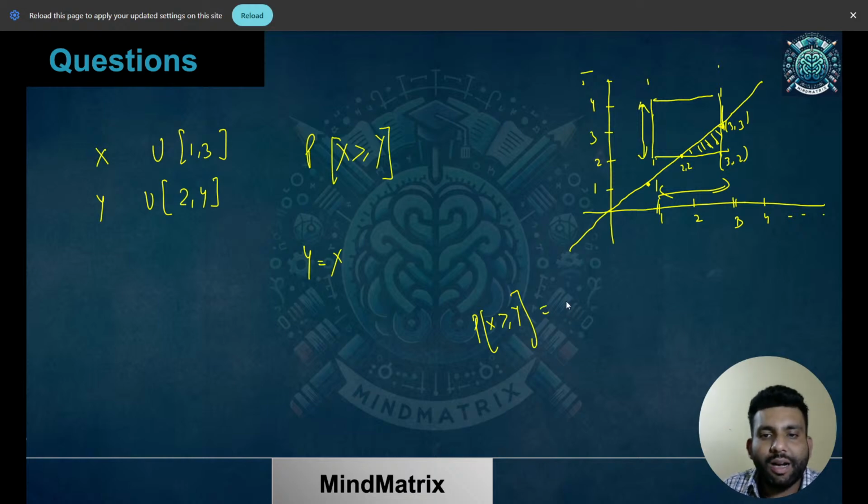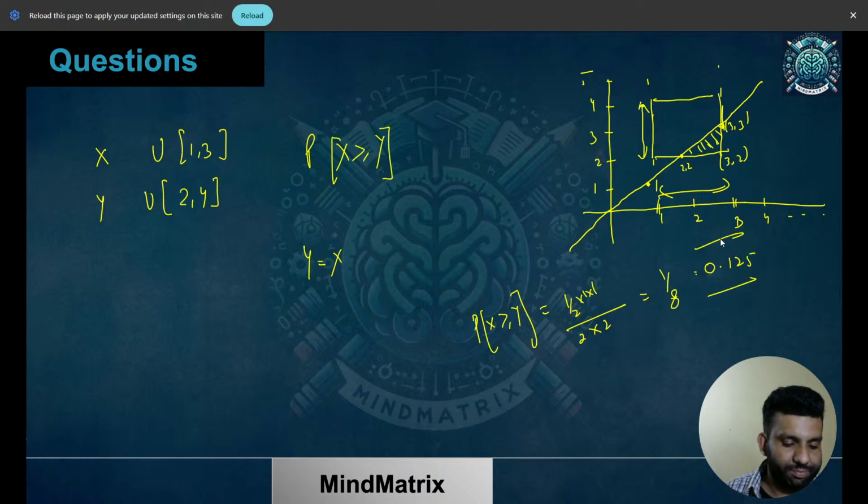What is going to be that? Half of triangle's area was 1 into 1, divided by what is the area of this complete square? That's 2 into 2. Okay, I hope it's clear. 1 to 3 was this x and 2 to 4 was this y. So what do we get? It's 1 by 8, 0.125. Okay, I hope this is clear. Let's move on to the next question we are having.